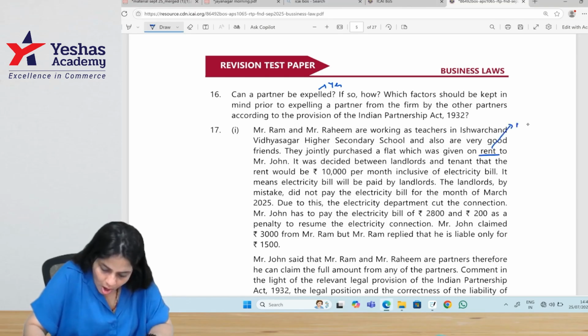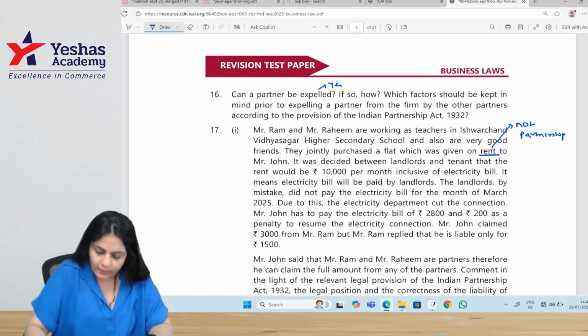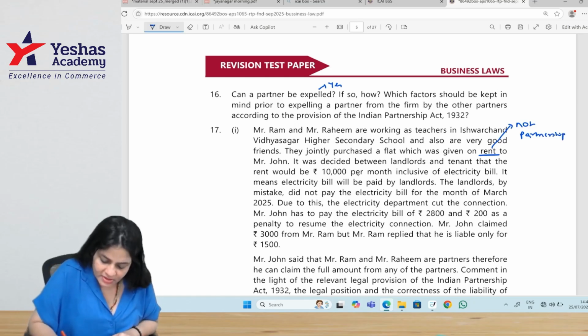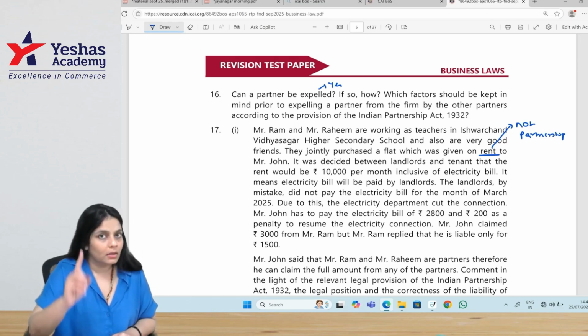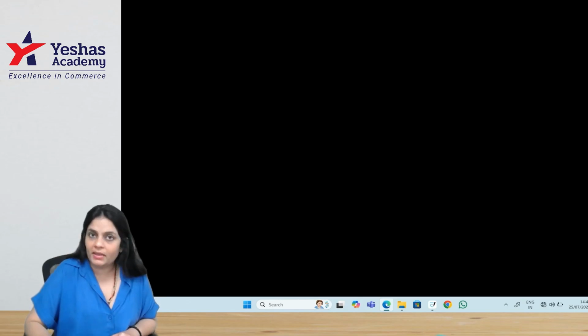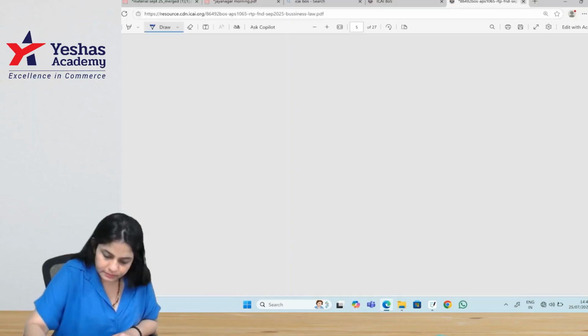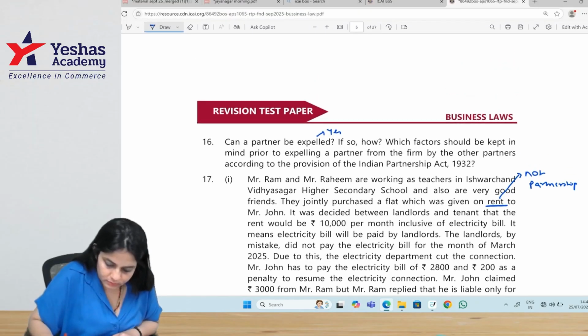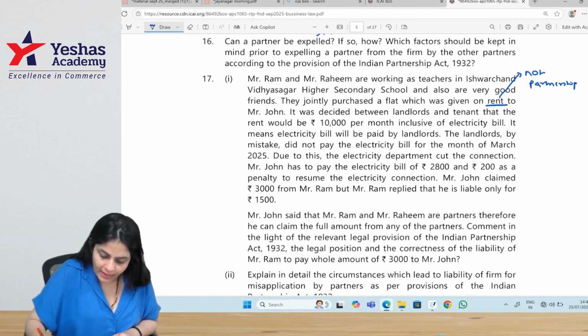Rent is not partnership. Renting of property is not partnership, right? It was decided between landlord and tenant that the rent would be 10,000 per month inclusive of electricity bill. It means the electricity bill will be paid by the landlords.